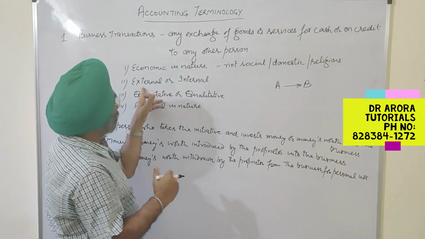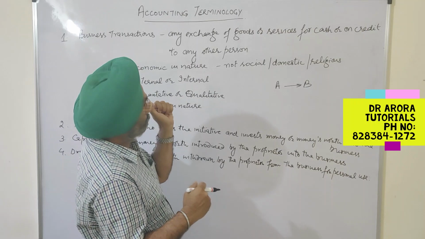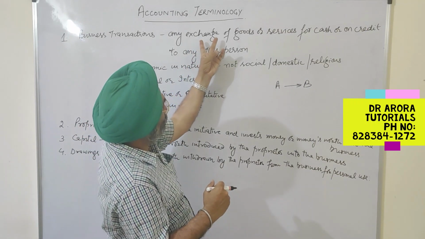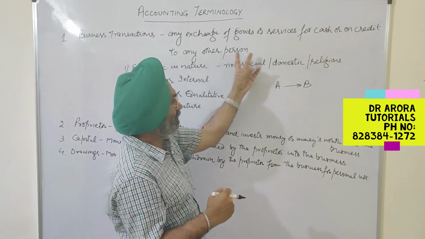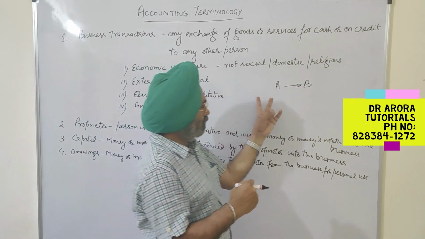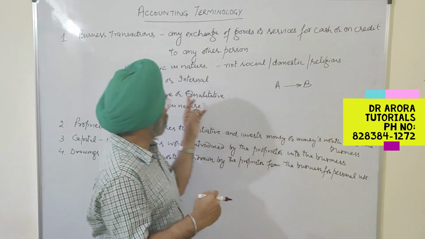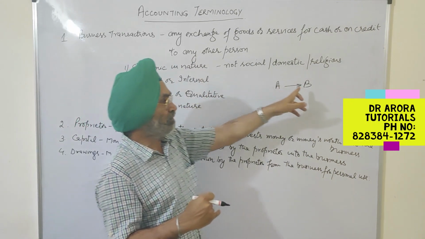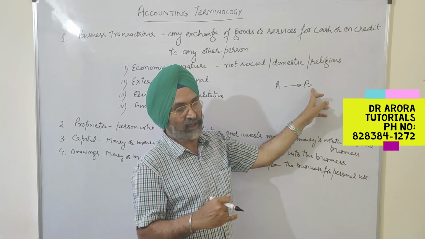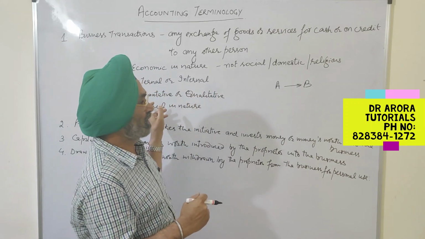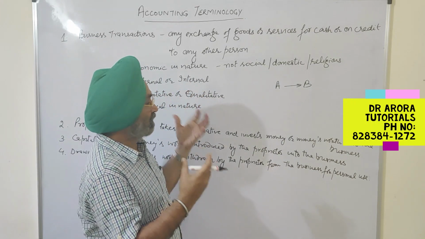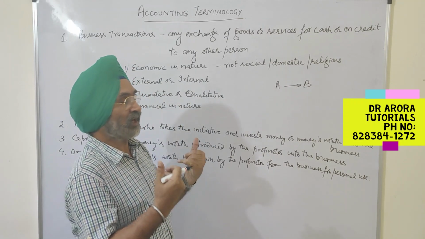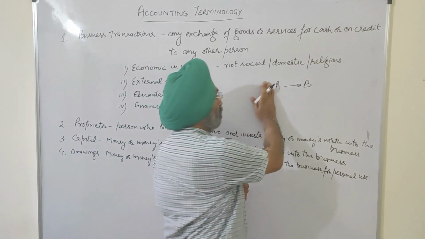External or internal. As we discussed, it is exchange of goods or services to any other person. A sold goods to B. This is an external transaction because B is an outsider. But a transaction may also be an internal transaction. That is called an event or other. So for example,